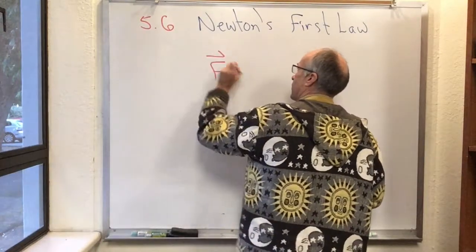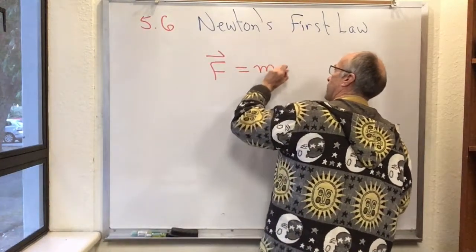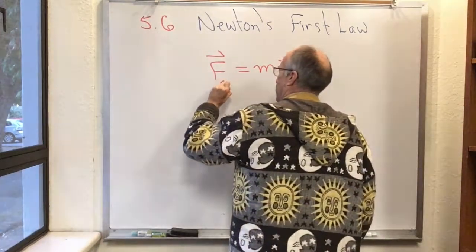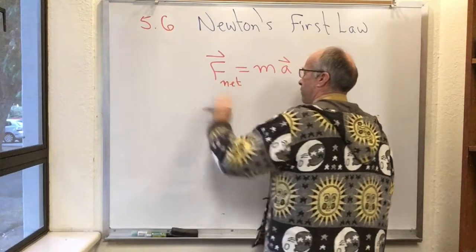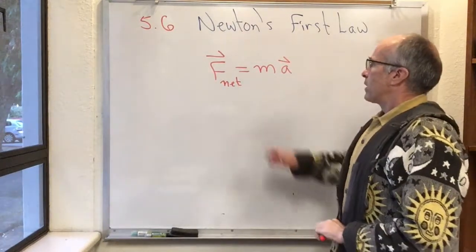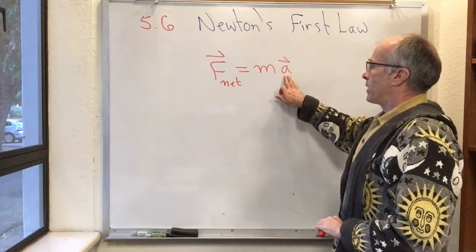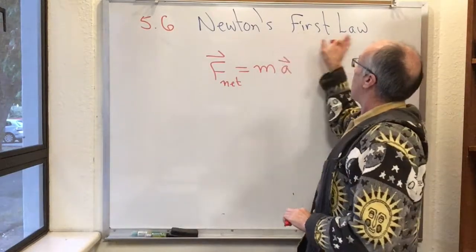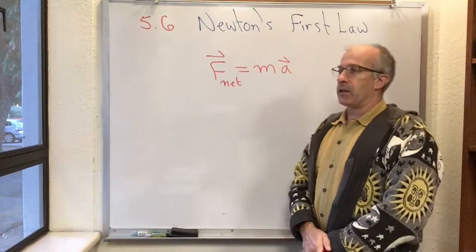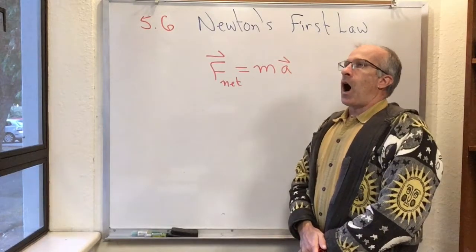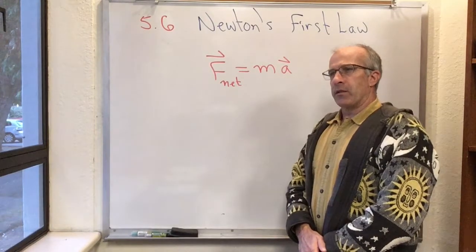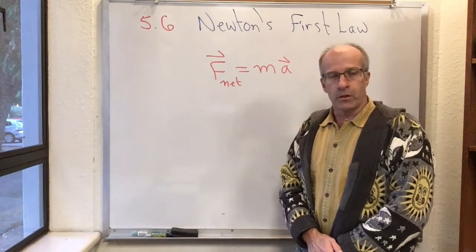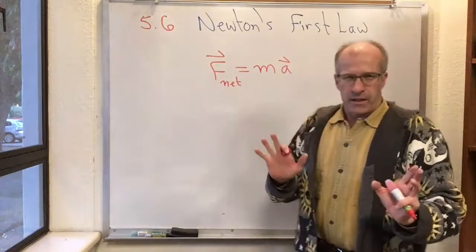Newton's second law is F equals ma. If you want to be a little bit careful here, it's F net, the sum of all the forces on an object, is equal to the mass of that object times the acceleration of that object. Newton's first law is often stated like this: objects at rest tend to remain at rest, and objects in motion tend to remain in motion. It's often stated like that.